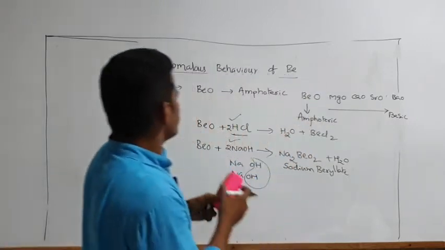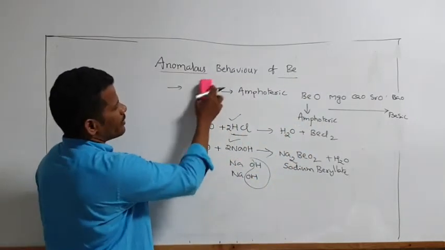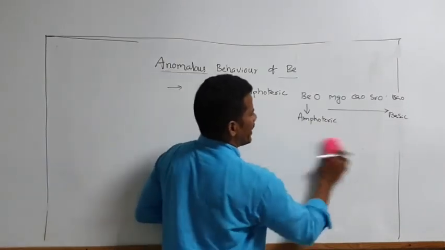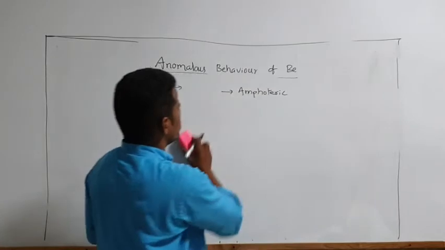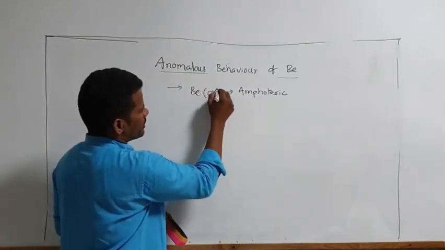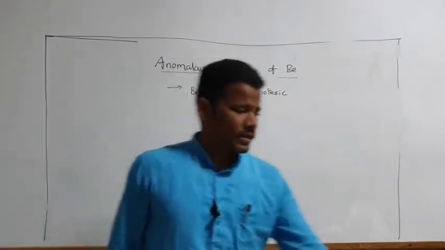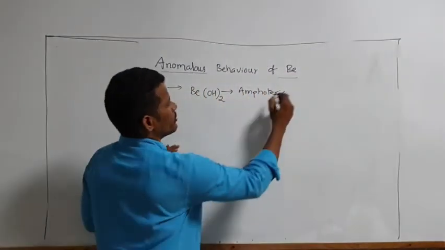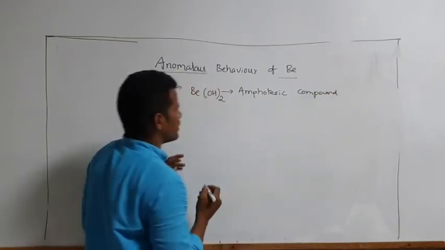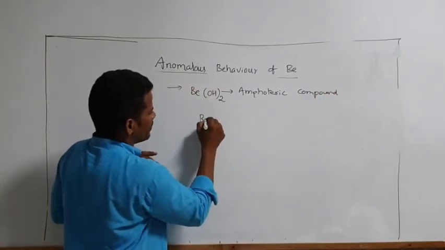And next, you compare the hydroxides. Beryllium hydroxide is also an amphoteric compound. So before we discussed beryllium oxide, now hydroxide. What about hydroxide? Beryllium hydroxide is also an amphoteric compound. How does it show amphoteric nature? Same way, it reacts with acids.